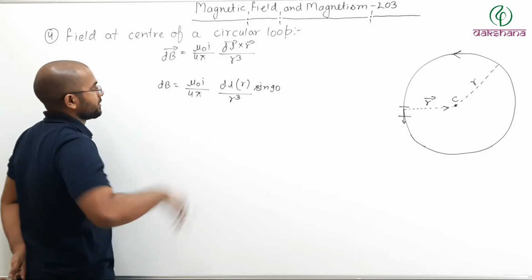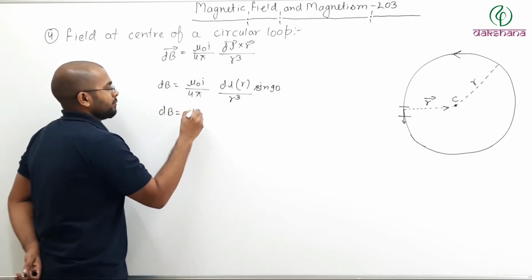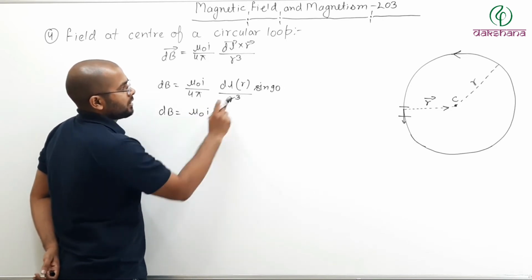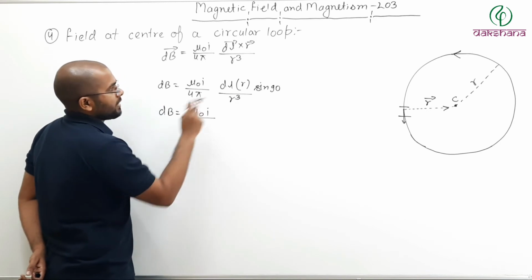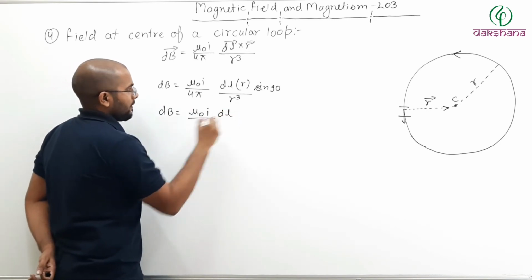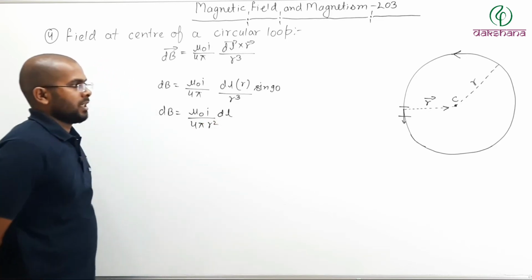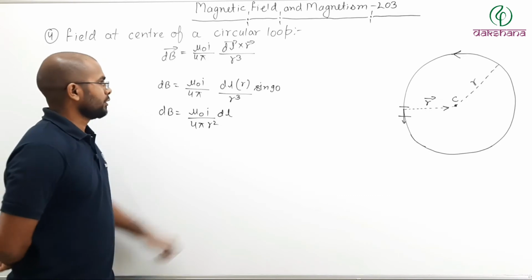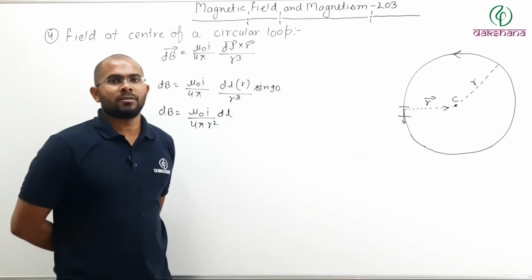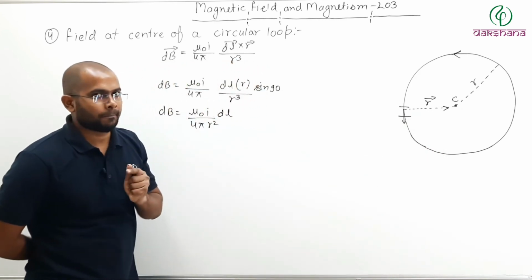So it will be how much? Sine 90 is 1. So dB is equal to mu naught I, r cancels, sine 90 is 1, mu naught I dl by 4 pi r square. This is the magnitude of field due to this small section. Where? At the center.